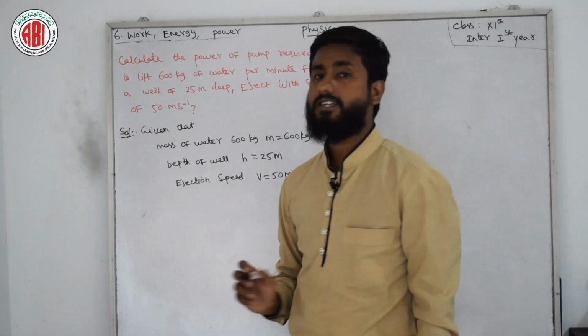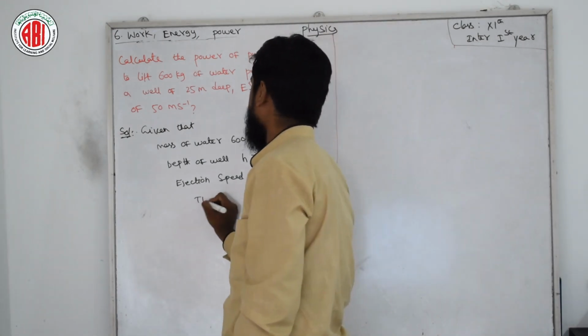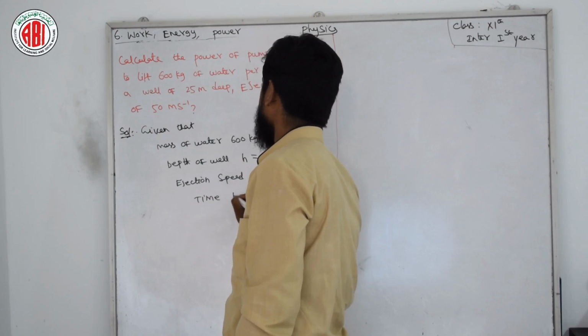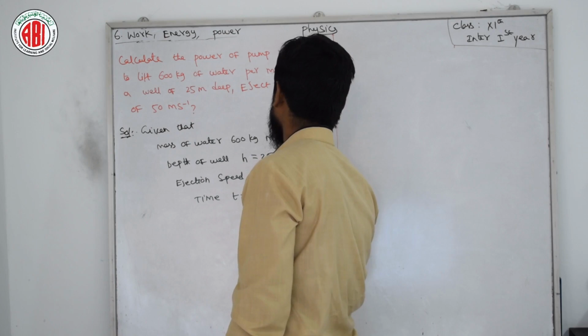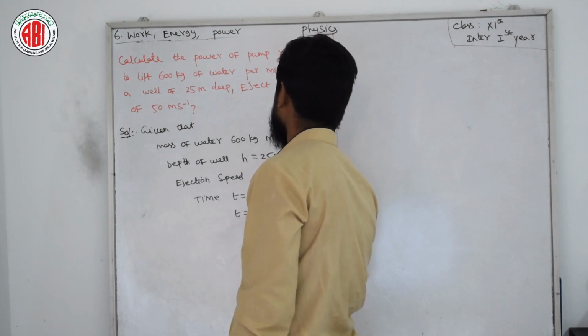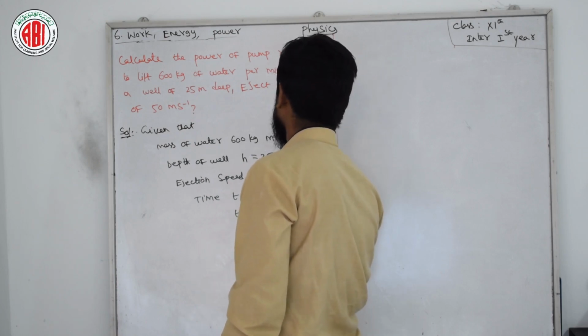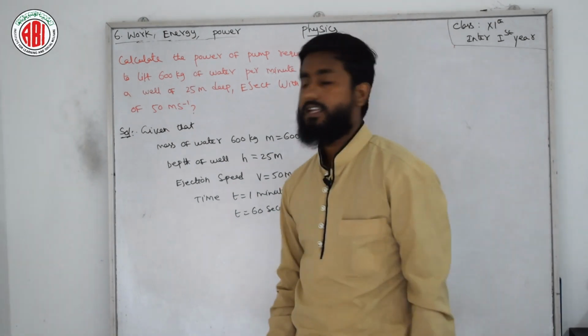Next we have time, t is equal to 1 minute, but we are not supposed to consider 1 minute here. We need to consider t is equal to 60 seconds.